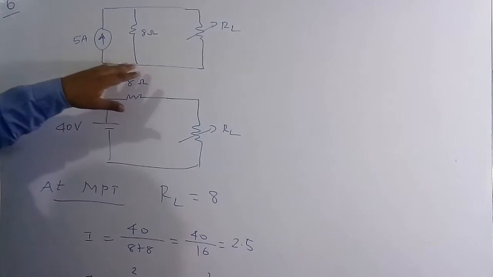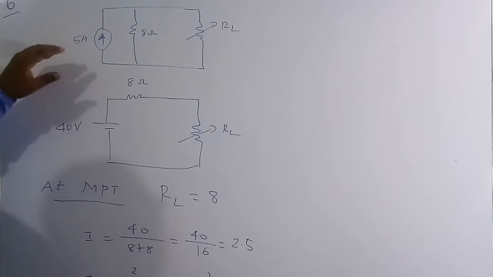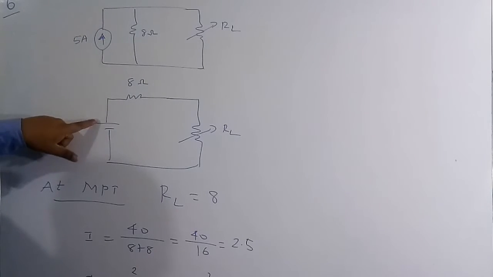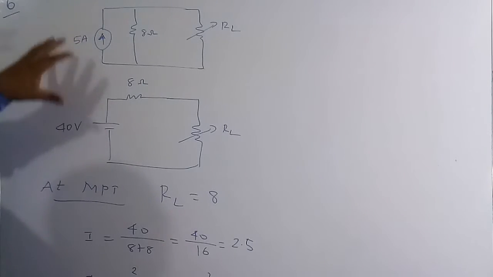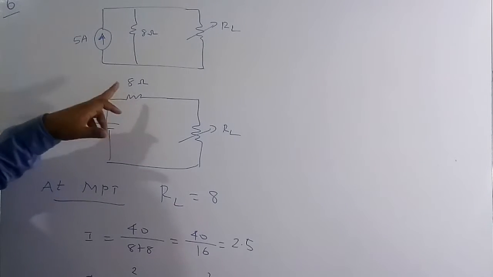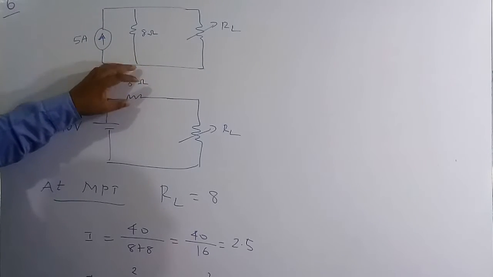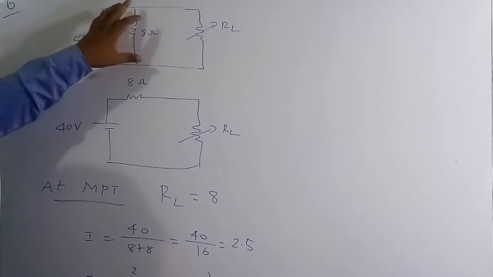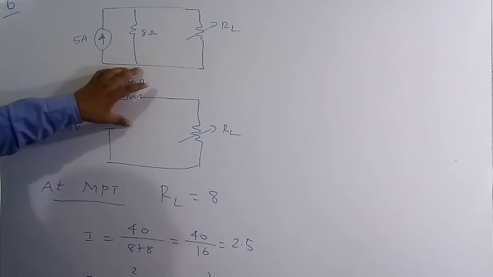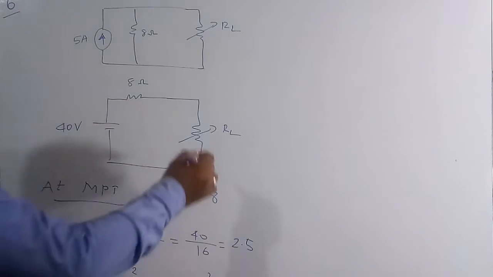Basically this is a practical current source, so I want to convert this practical current source to a practical voltage source. The polarity will be: at the arrow direction it will be positive and the tail will be negative. The voltage will be current into resistance, so 5 into 8, which is 40. The series resistance of the practical voltage source is equal to the parallel resistance of the practical current source, the value will be the same, which is 8 ohm. And this is a variable load.